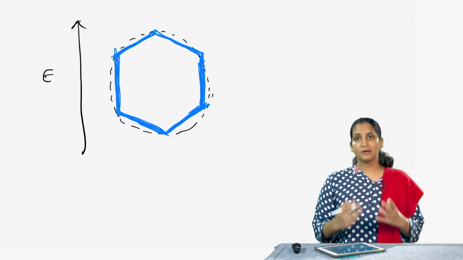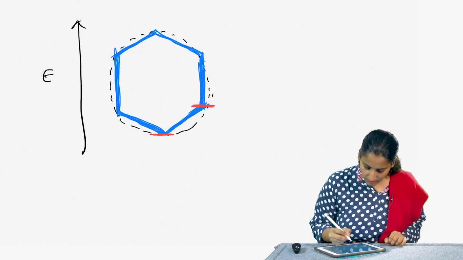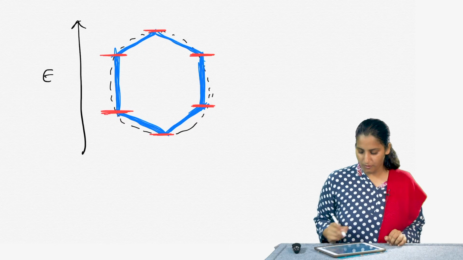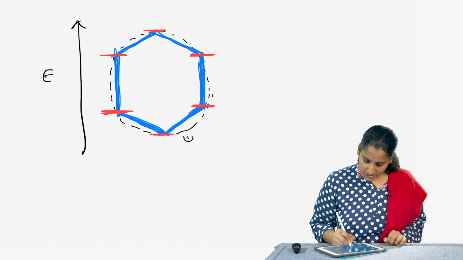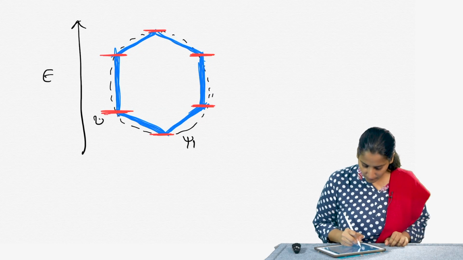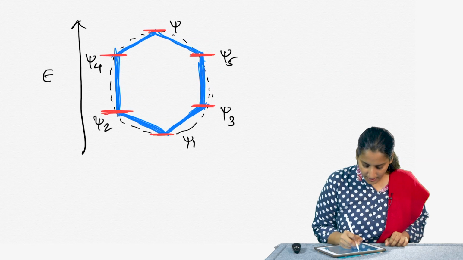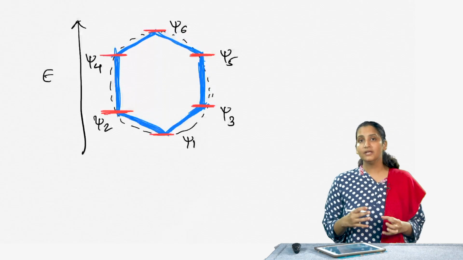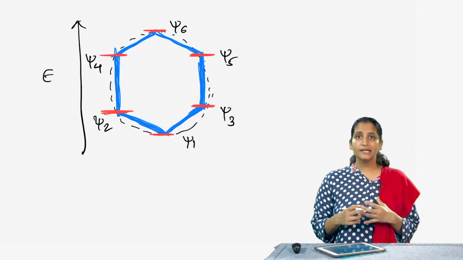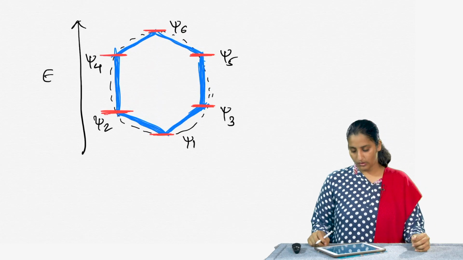Now, the molecular orbitals formed by the combination of atomic orbitals are such that wherever the hexagon cuts the circle, that is where we will see a molecular orbital. So, for example, I have 6 atomic orbitals combining, so it should form 6 molecular orbitals. So, I should have psi 1, psi 2, psi 3, psi 4, psi 5 and psi 6 resulting from the combination of 6 atomic orbitals. This is somewhat different from the linear molecular combinations that we have seen. So, for cyclic molecules this kind of procedure is followed.